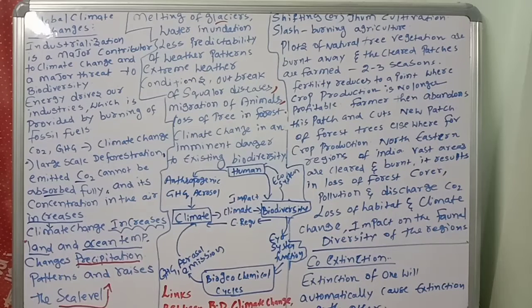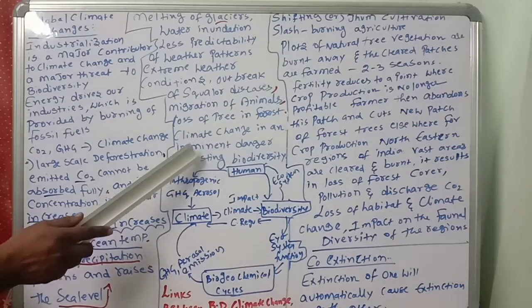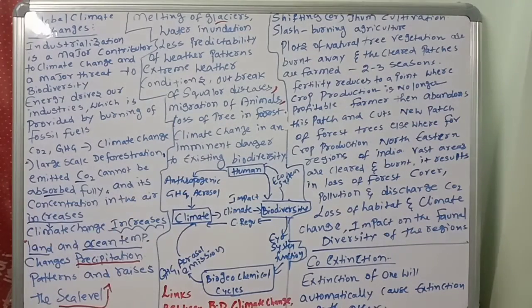So next, climate change is an imminent danger. Very dangerous to the existing biodiversity. So many living beings will die. Climate change is the imminent danger to existing biodiversity.